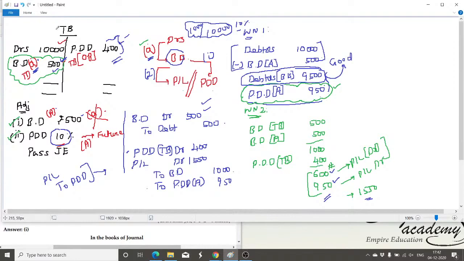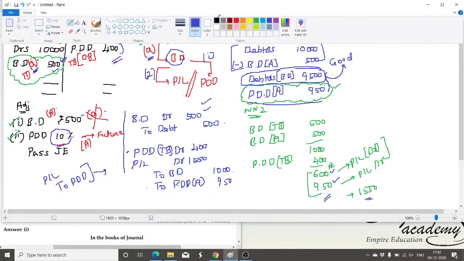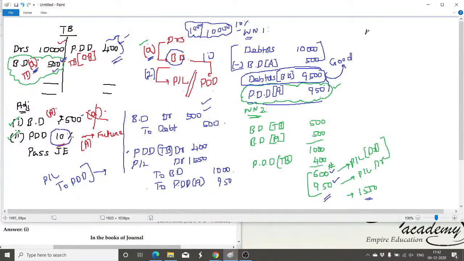I'll pass the other way also. Sometimes some texts will give it this way. Bad debt account debit to debtor. The value being 500 and 500. And the entire value, 600 and 950 both, will be created by debiting the P&L account. So profit and loss account debit to PDD.